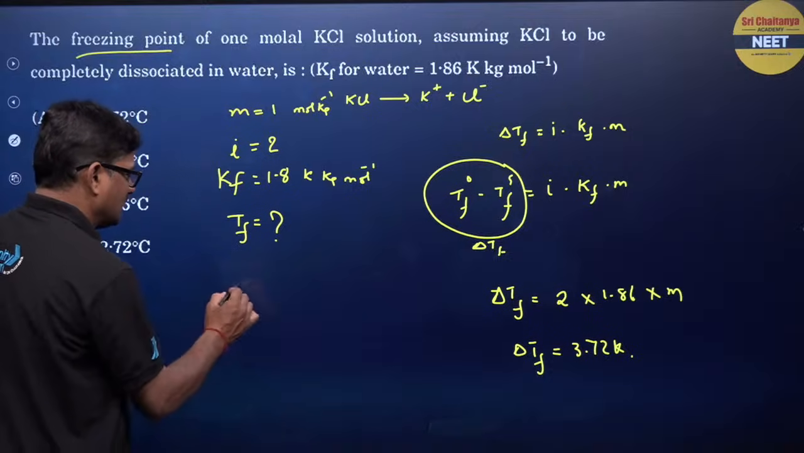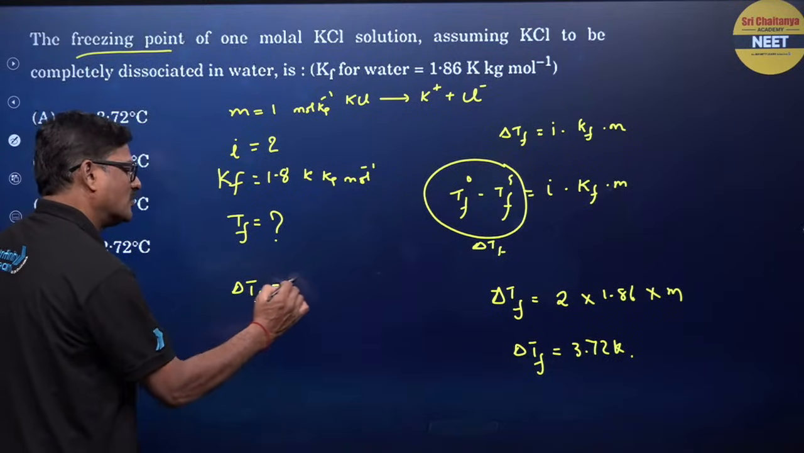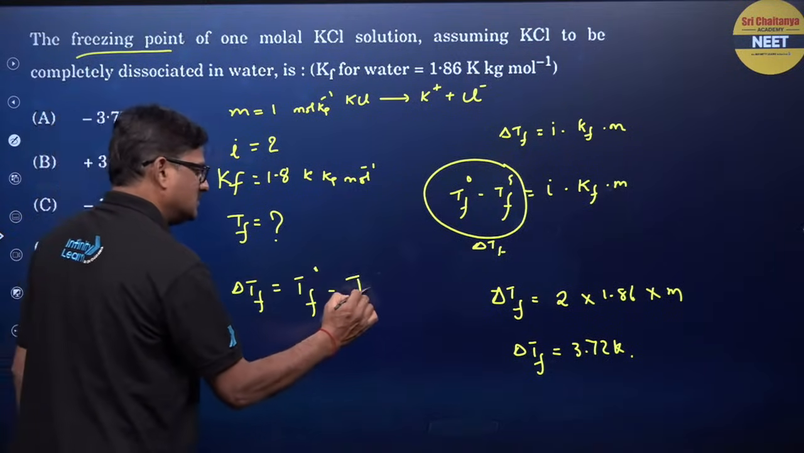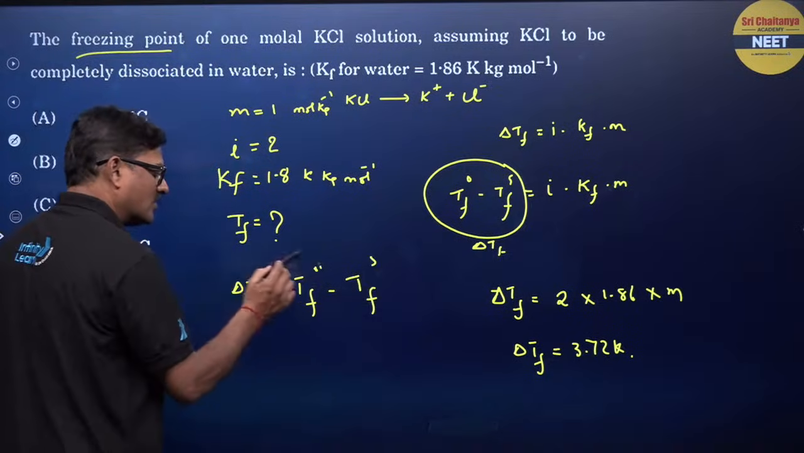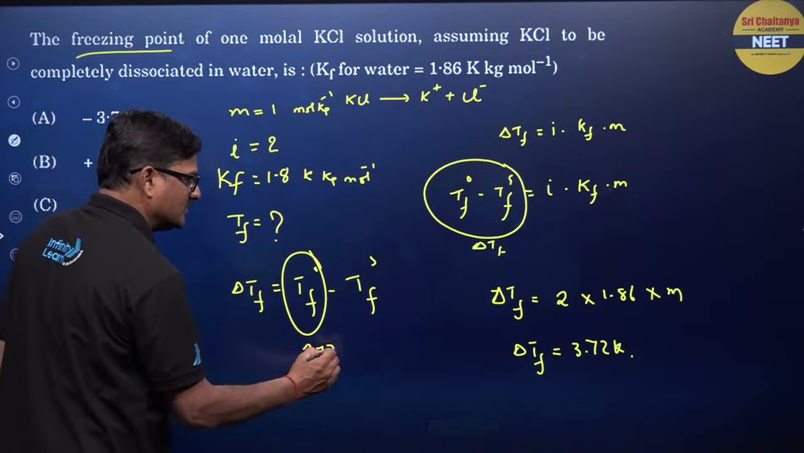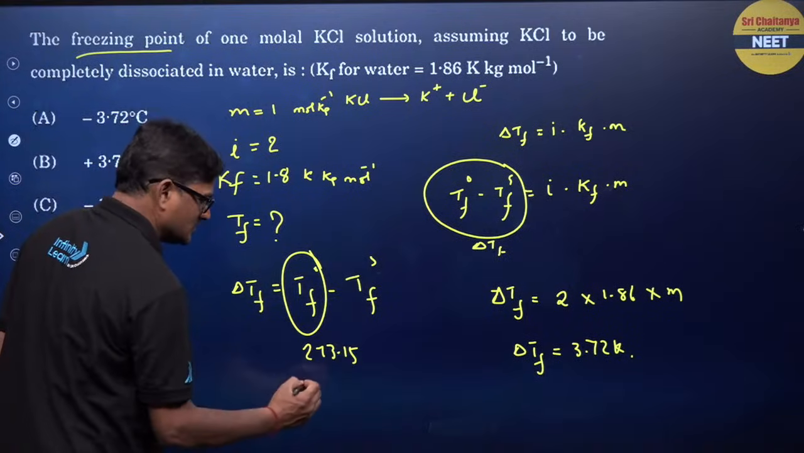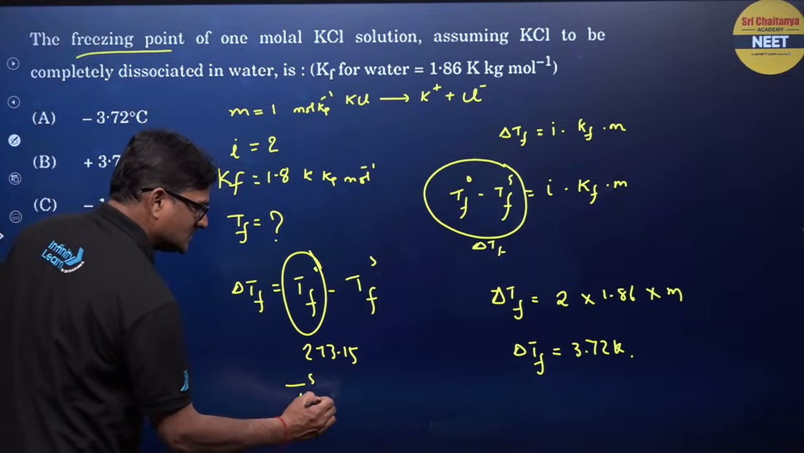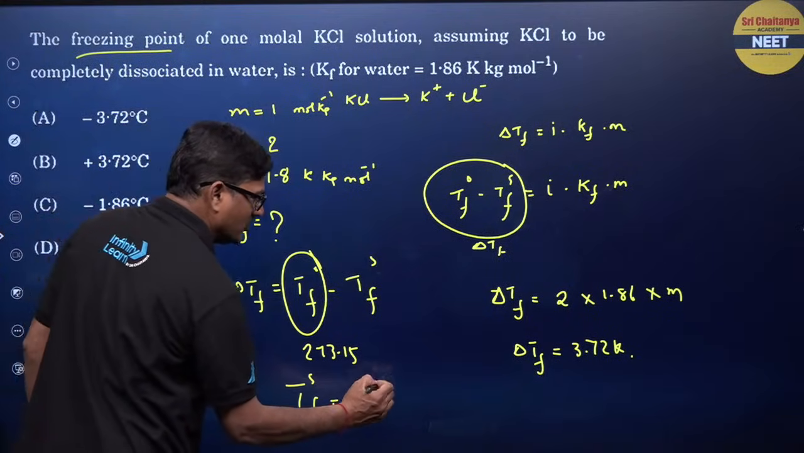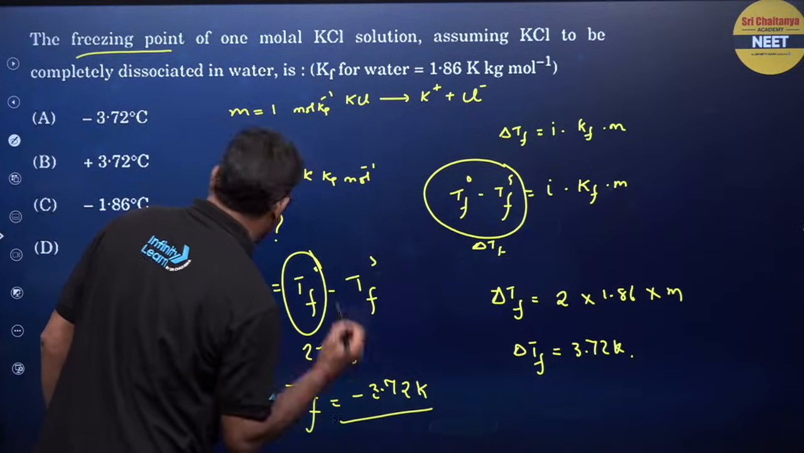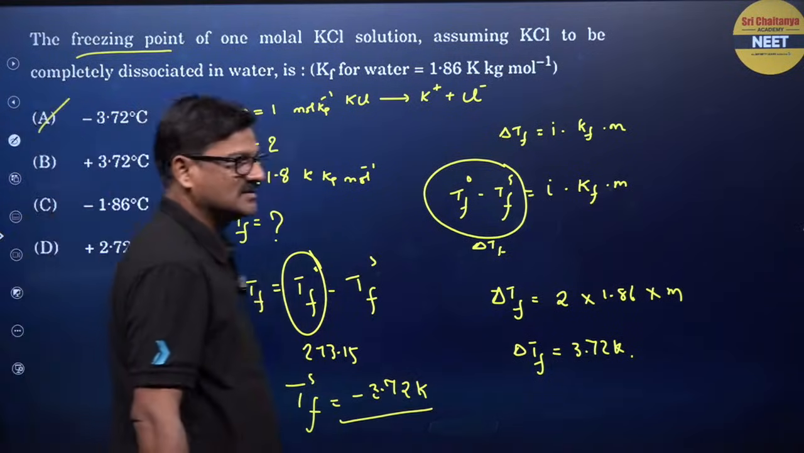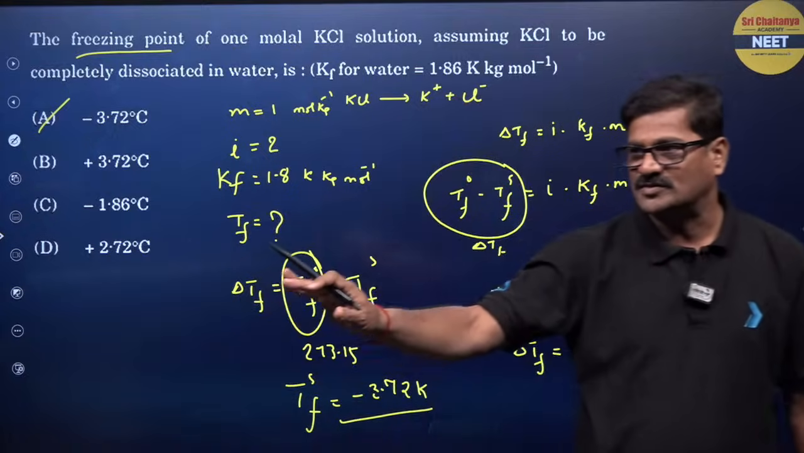So you can say delta Tf is equal to T naught f minus Tfs. On solving, T naught f is 273.15. You can say Tfs is equal to minus 3.72 Kelvin. So that answer is going to be like this. Let it be in the multiple choice question.